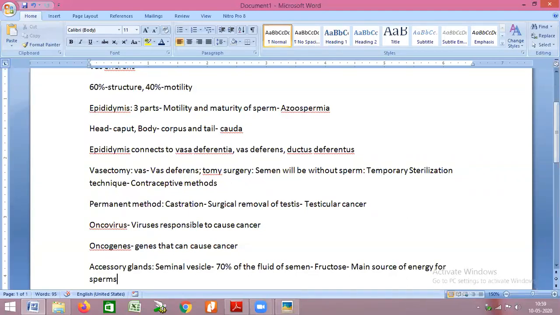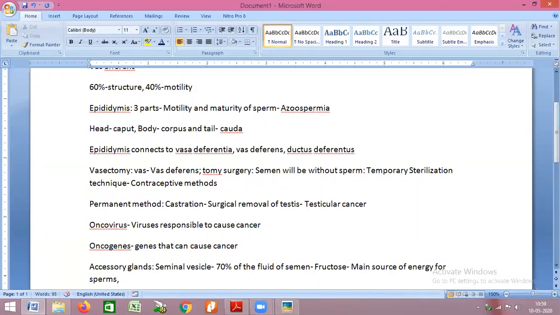Near about 25 to 30 mitochondria are present. These mitochondria, in order to produce energy, require a certain source. Majority of our cells utilize glucose as the source of energy, but sperm utilizes fructose. So the first component of seminal fluid is fructose, which is the main source of energy for sperms.